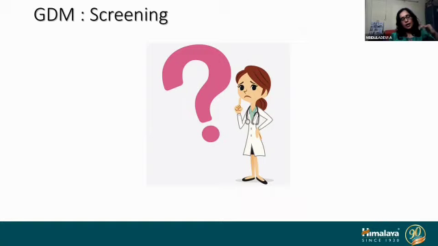So any pregnant lady is at risk of developing high sugars. But why doesn't it happen in a normal woman? That is because the beta cells of the pancreas are able to mount an increased insulin response to these high sugars. That is what goes wrong in a person who develops GDM. They have an inherent defect or latency in the beta cells, so that they are not able to mount an increasing response to surmount the increasing sugars in the body, and they end up having high sugars. So this is what leads to gestational diabetes mellitus.